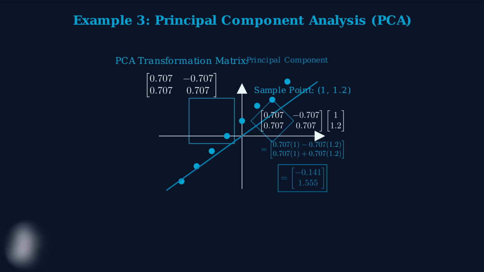So our transformed point is at approximately minus 0.141, 1.555 in the new coordinate system. This transformation reveals the underlying structure in our data. The first coordinate tells us how much each student deviates from the main trend, while the second coordinate represents their position along the main trend line. This is how PCA reduces complex data into simpler, more meaningful components.